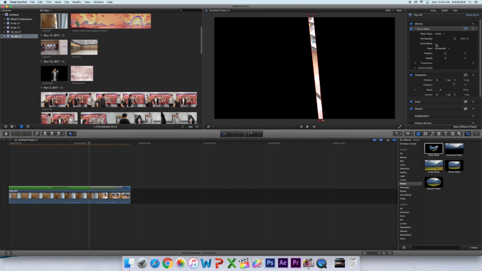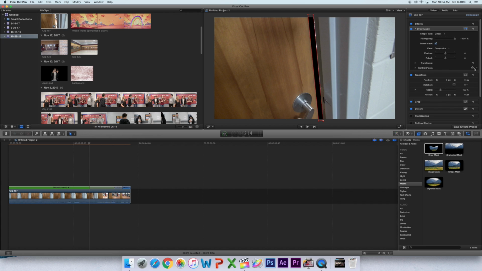Once you have it cut out good, you're going to want to invert your mask and set your control points. Make sure you have it inline good though. And then you just want to go to the next frame and do the exact same thing over and over and over until the door is completely cut out.